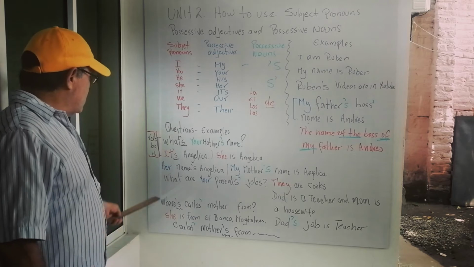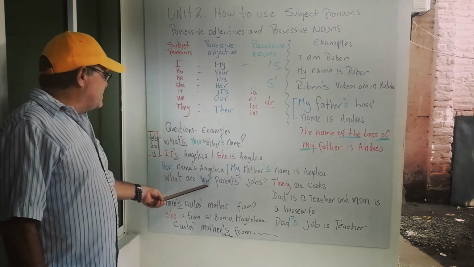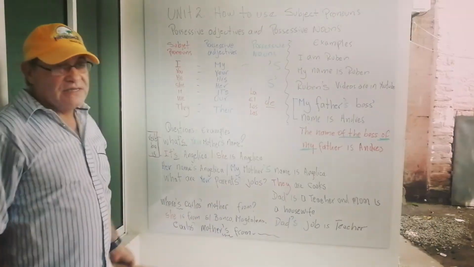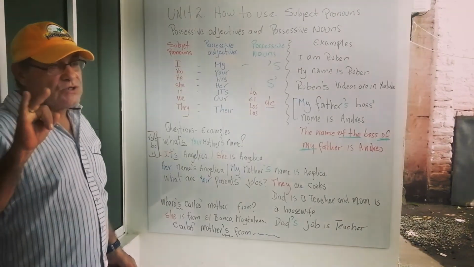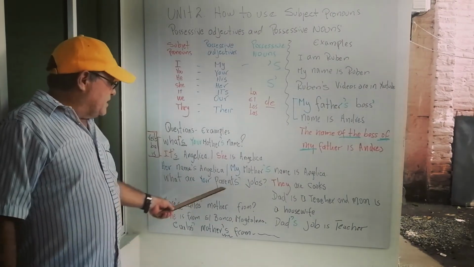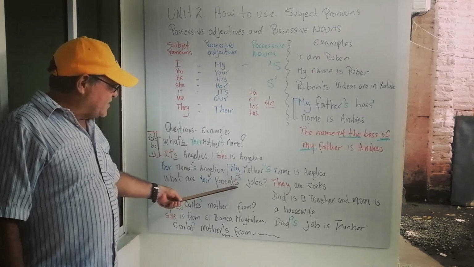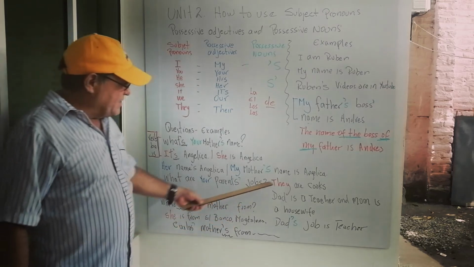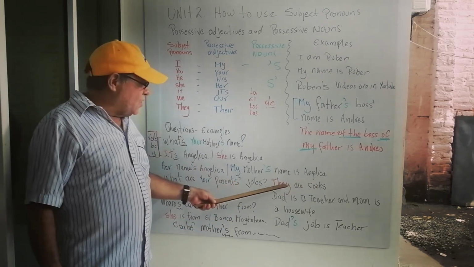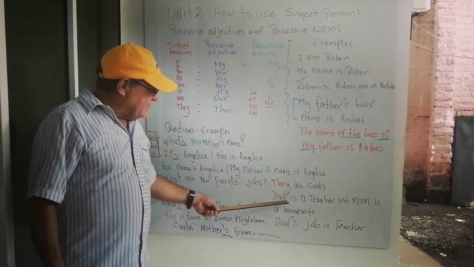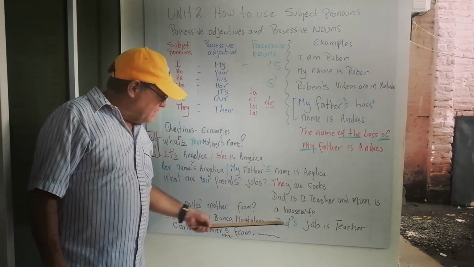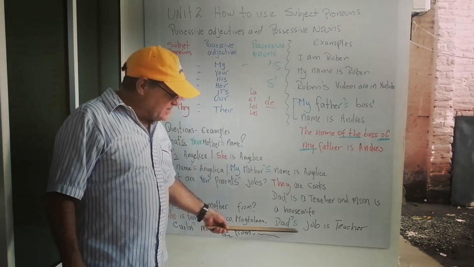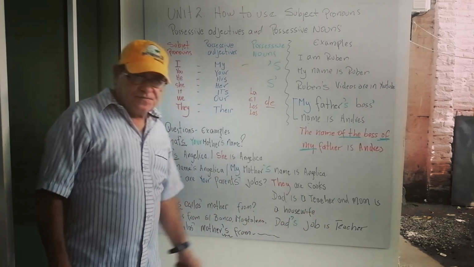Another example. What are your parents' job? Remember that parents are father and mother, so they are plural, and I use the apostrophe after the S. What are your parents' job? You have different answers too. They are cooks. Or dad is a teacher and mom is a housewife. Or I can say dad's job is teacher.